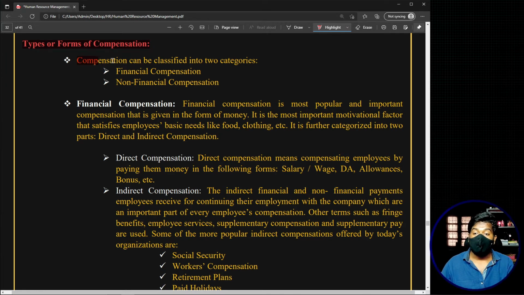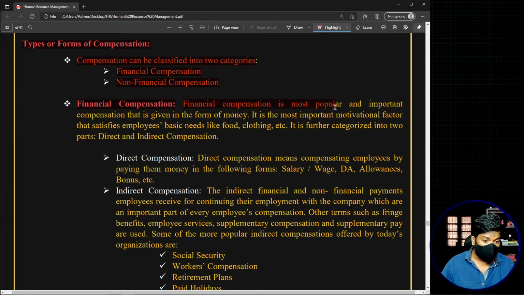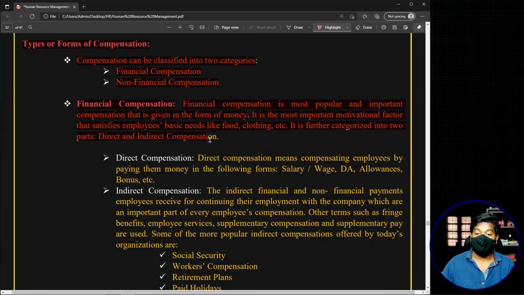Compensation can be classified into two categories: financial compensation and non-financial compensation. Now let's discuss financial compensation. Financial compensation is the most popular and important compensation that is given in the form of money. It is the most important motivational factor that satisfies employees' basic needs like food, clothing, etc. It is further categorized into two parts: direct and indirect compensation.